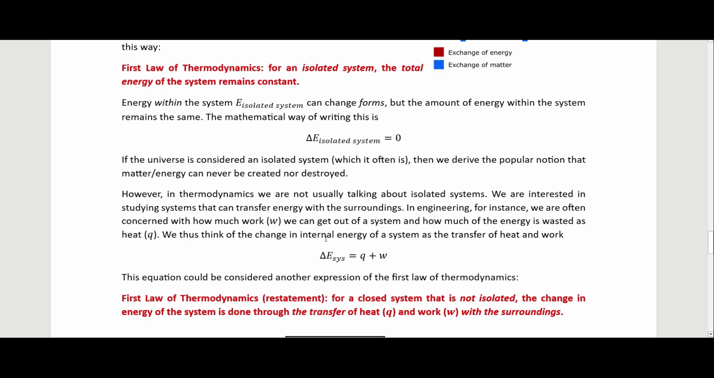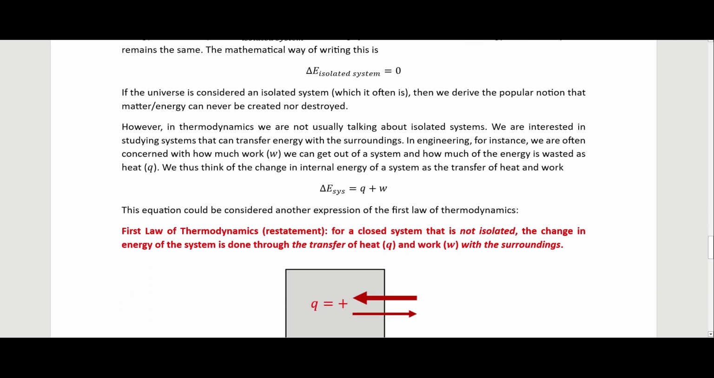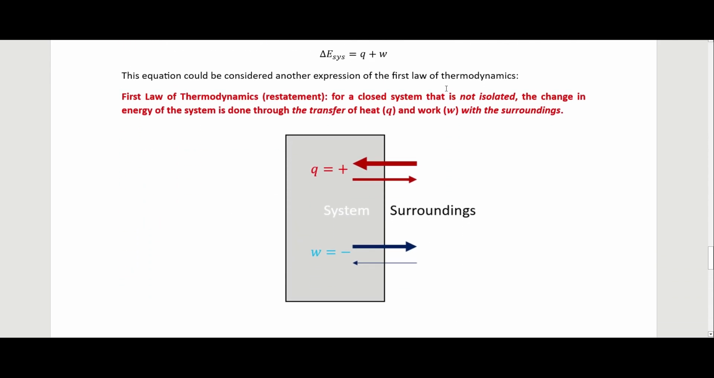We thus think of the change in internal energy of a system as the transfer of heat and work, and in particular as the transfer of heat and work with the surroundings. This equation could then be considered another expression of the first law of thermodynamics, which says that for a closed system that is not isolated, meaning it can transfer heat with the surroundings, the change in energy of the system is done through the transfer of heat and work with its surroundings. So for instance, something like this, where we have more energy coming in than going out, then the Q would be positive, where here if we have more work going out than coming in, the work would be negative. And so all we're doing is transferring heat and work with these surroundings.